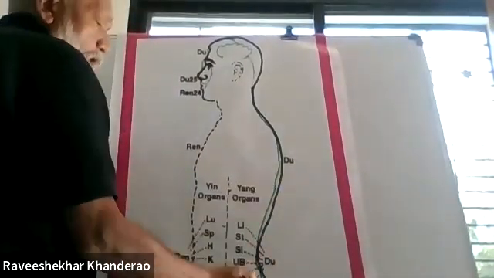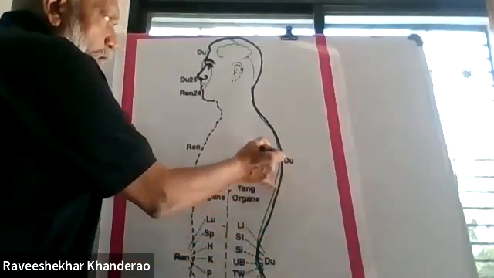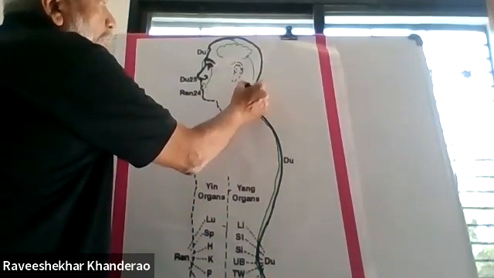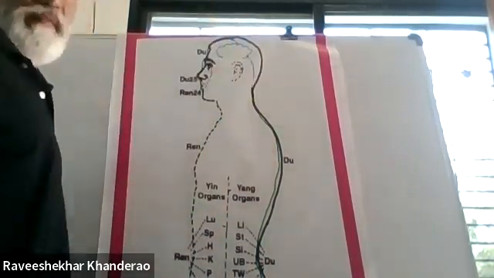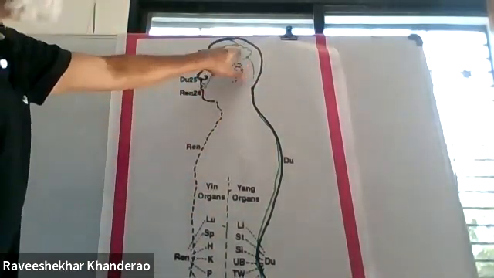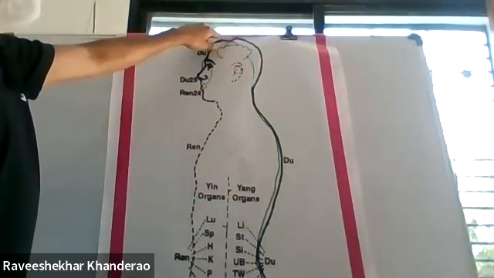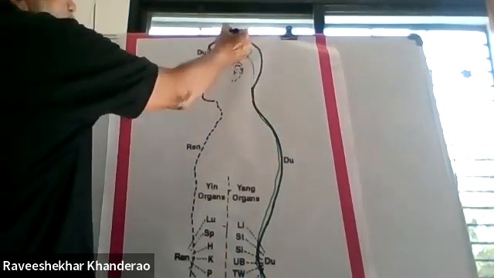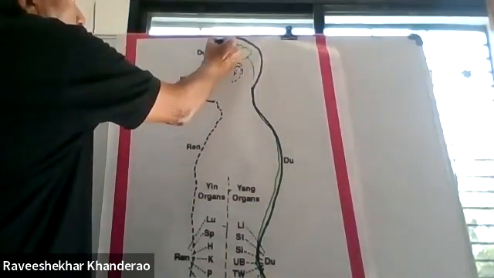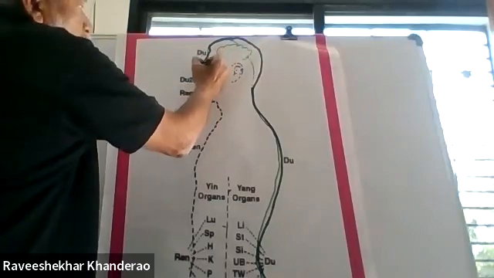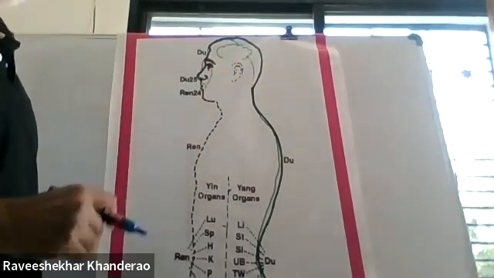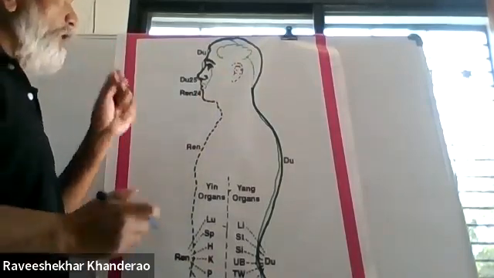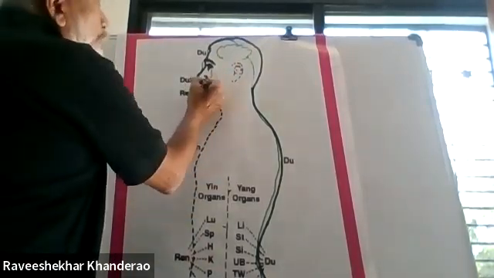See, inside the spine it moves up and comes here at the nape. At the nape, it enters the brain. From the brain it comes out, connects to the vertex, and then goes down and ends at the lower teeth, inside the lower lip.